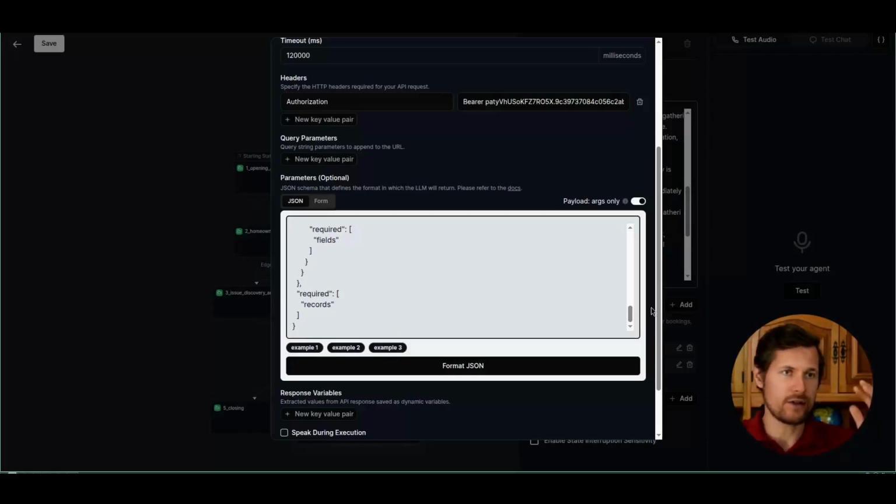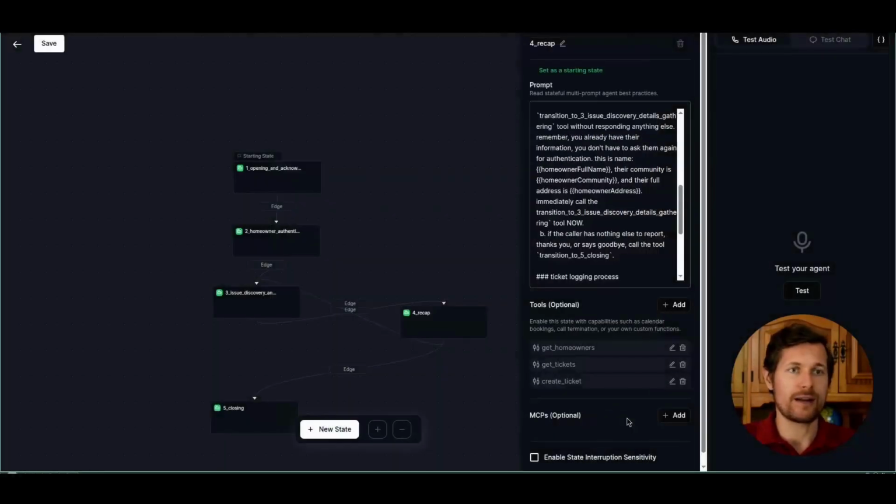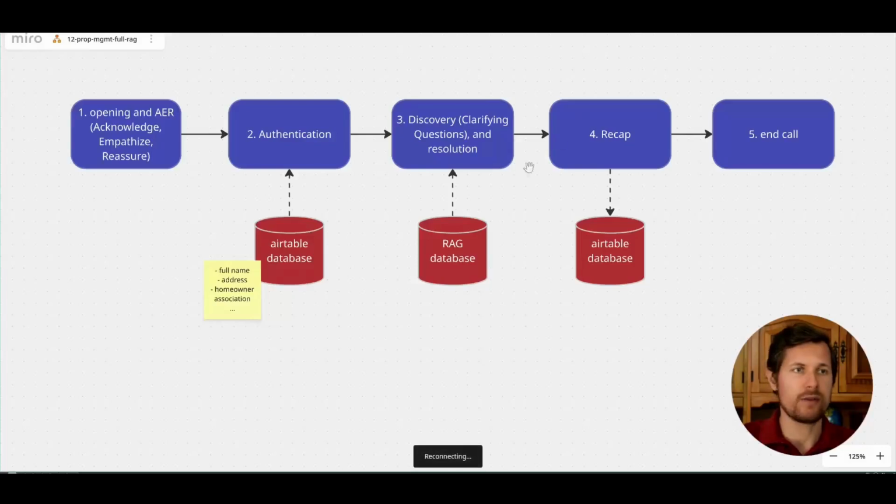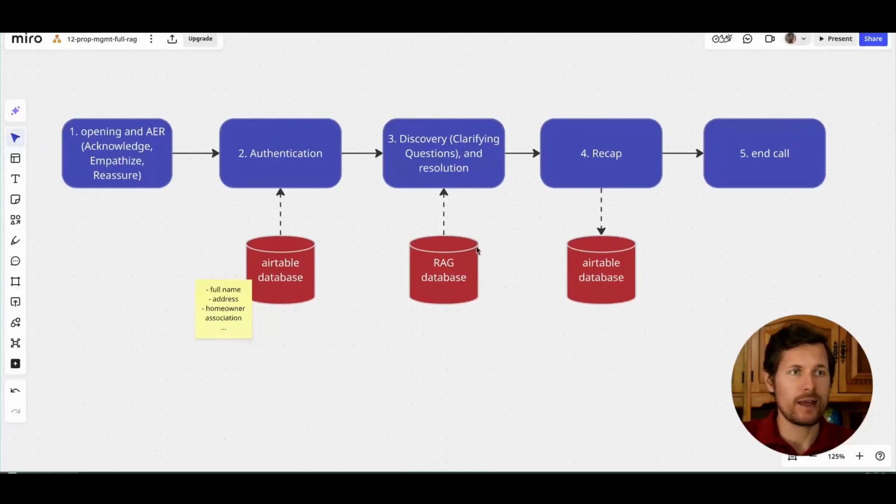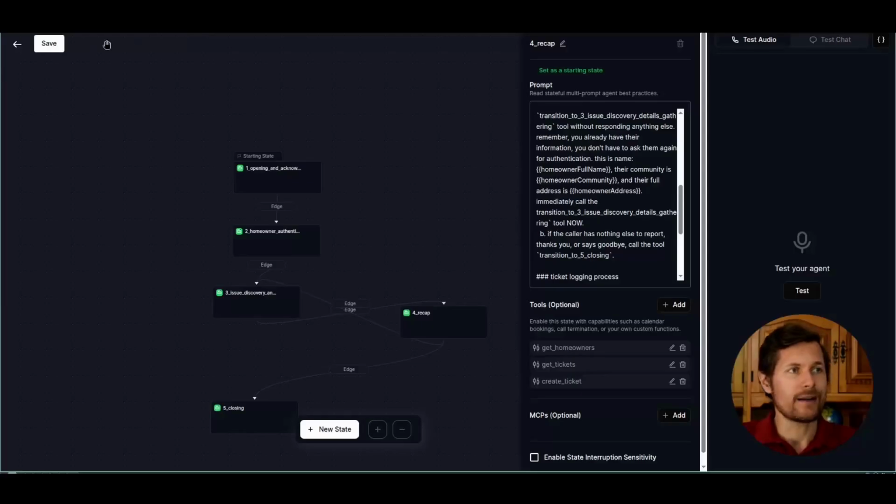Don't worry about this, just select this and you'll be fine. So I click save. Let's go back to Miro to see if we've got everything covered. There is one more thing we need to do. This is the RAG database, and then we're all set. RAG stands for Retrieval Augmented Generation.